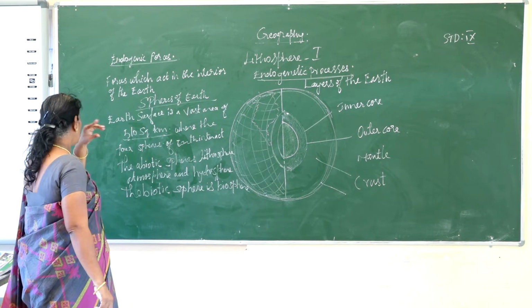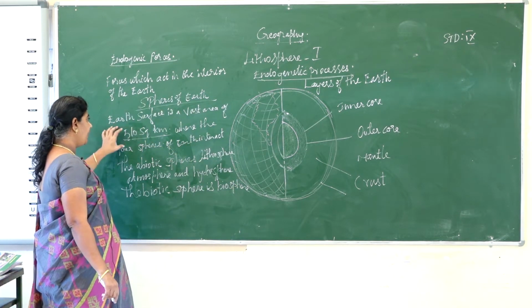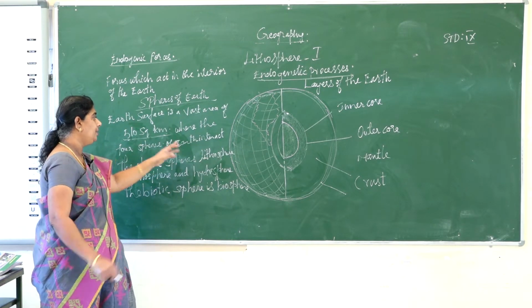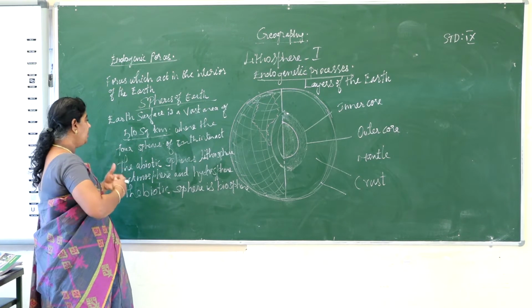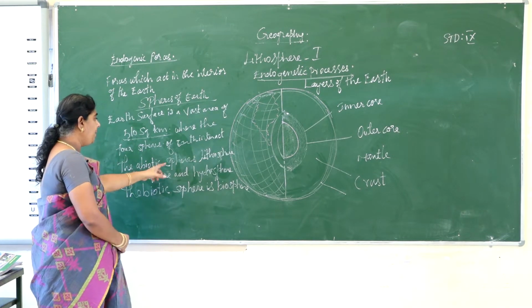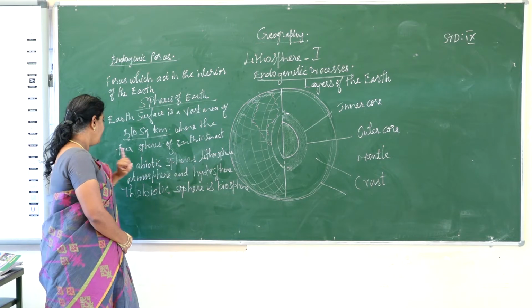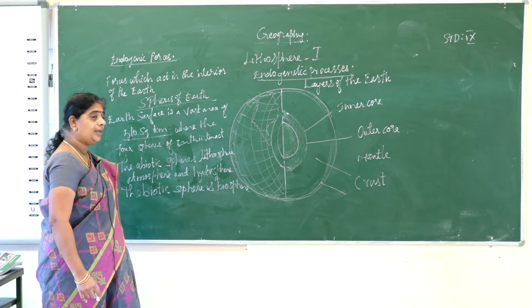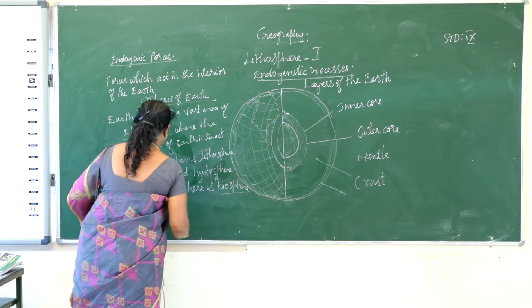So what does it consist of? The four spheres of the earth interact with one another. The abiotic spheres are lithosphere, atmosphere and hydrosphere, and the biotic sphere is the biosphere.